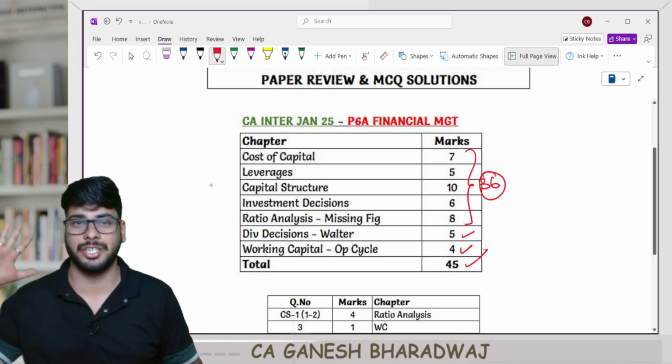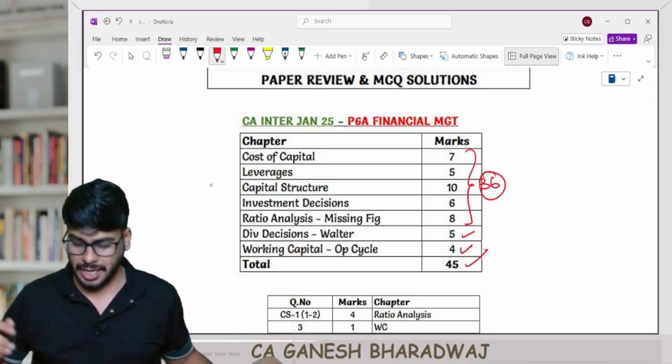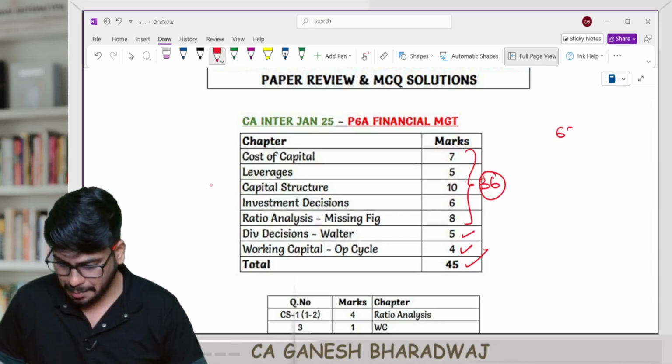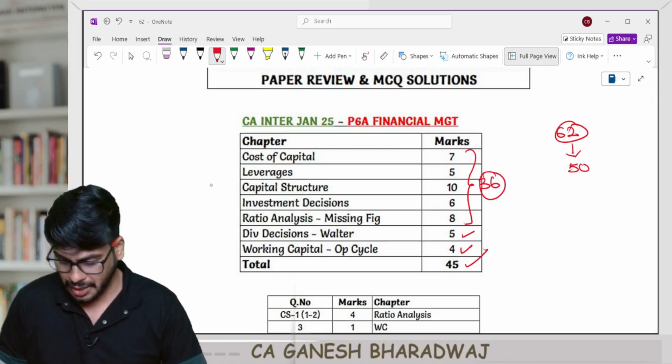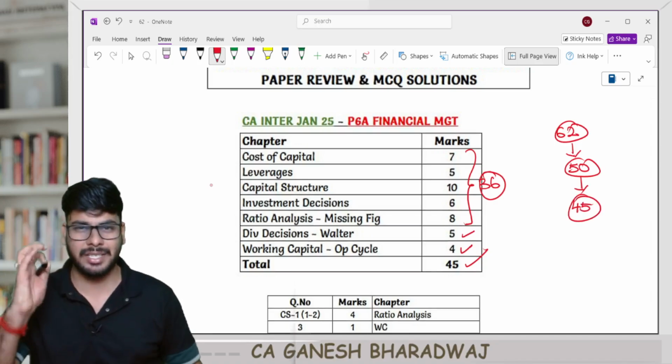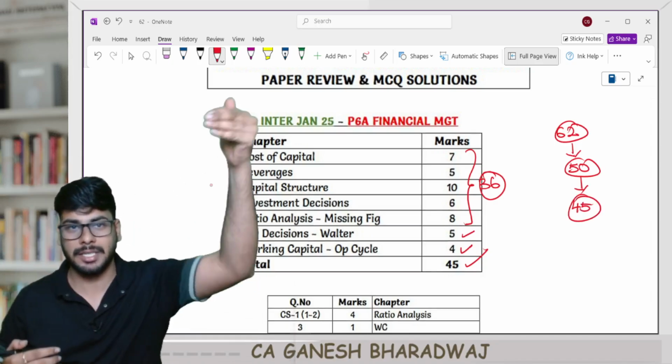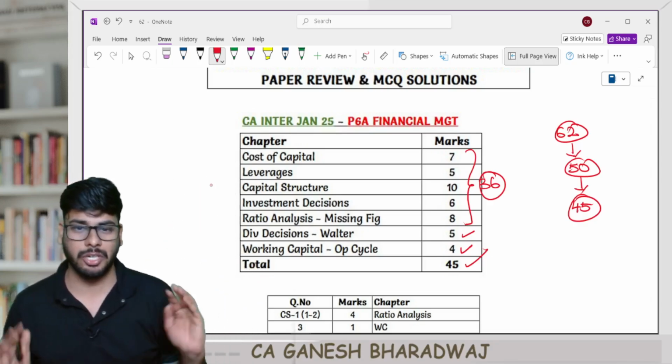Instead, from cash and treasury management, they asked one question, right? So overall, the exam paper got printed for 62 marks, out of which you had to write for 50 marks, and out of which 45 marks exactly came from our prediction, that is from our all-time high scoring topics, right?